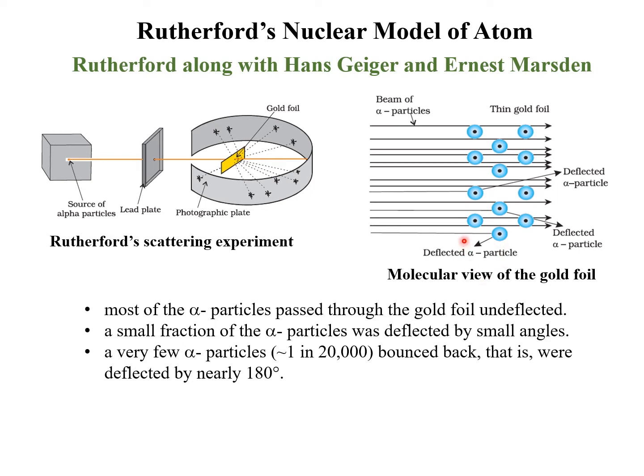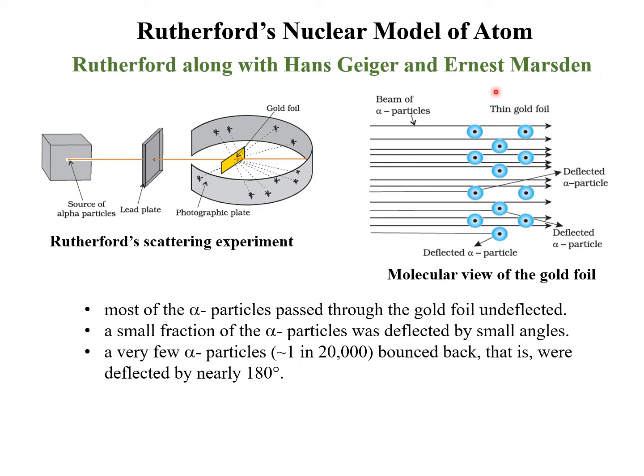The result of this scattering experiment was quite unexpected and also contradicted Thomson's atomic model. In Thomson's model, the mass is uniformly distributed in that positively charged sphere. If that was the case, the alpha particles have enough energy to pass through such uniformly distributed mass, so it is expected that they would only slow down or change direction by very small angles.